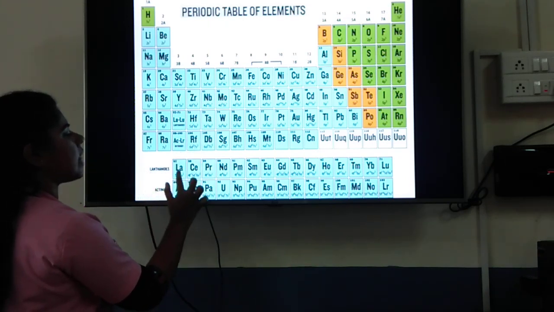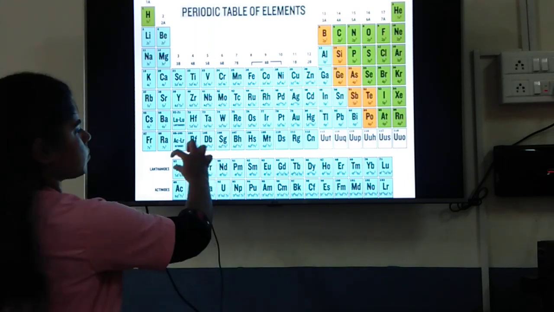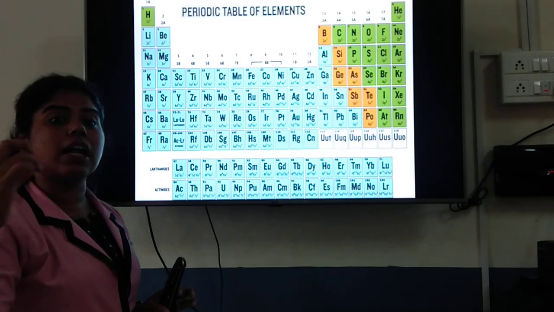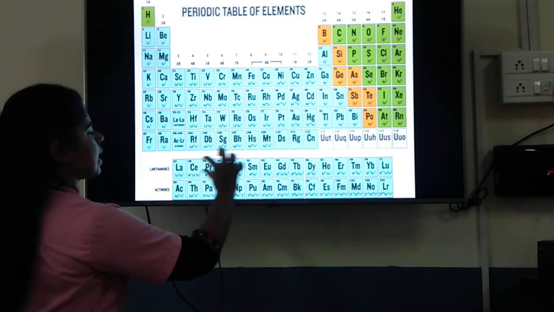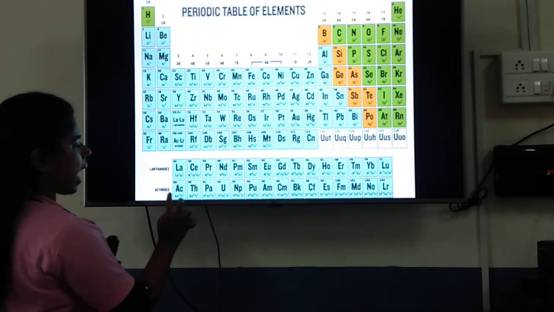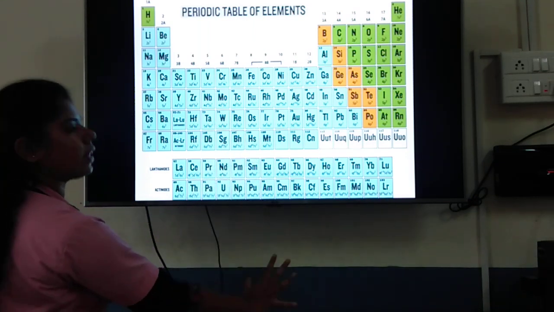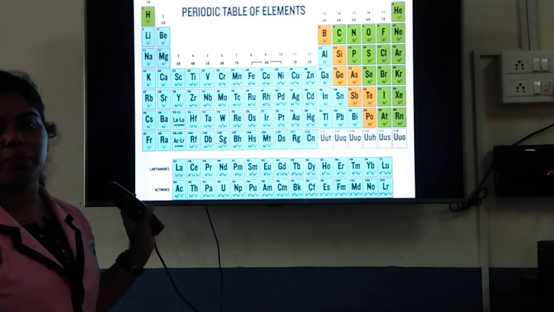If it starts from lanthanum, we say lanthanoids. This block is called lanthanoids, the 4f block, or we say 4f inner transition elements. So if it is starting from actinium, it is called actinoids. Together they are called f block elements, to keep it simple.